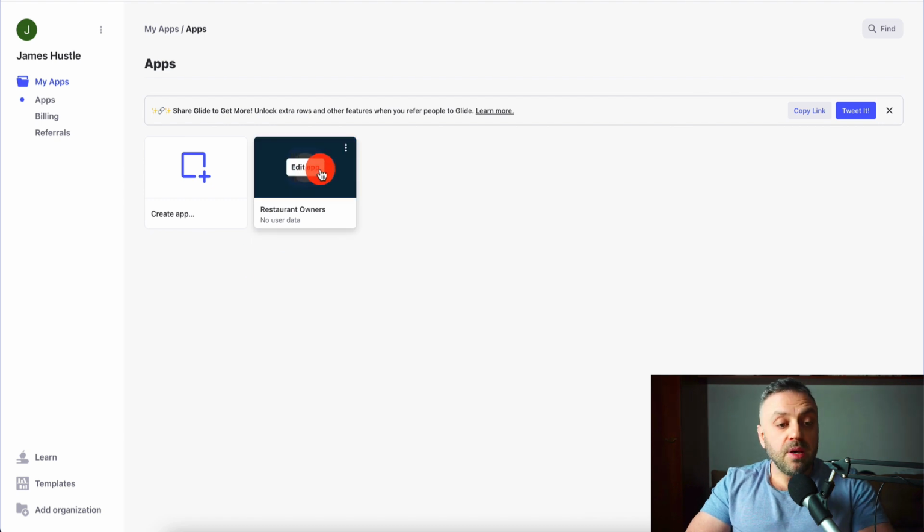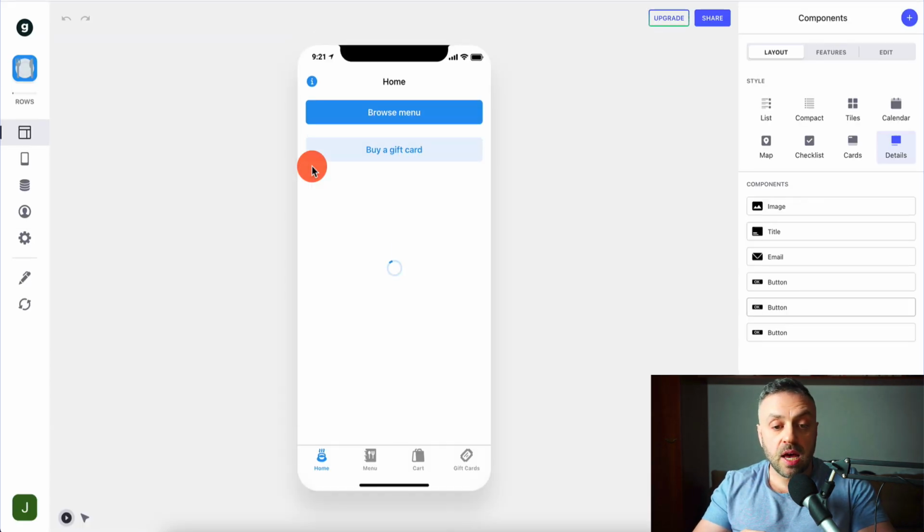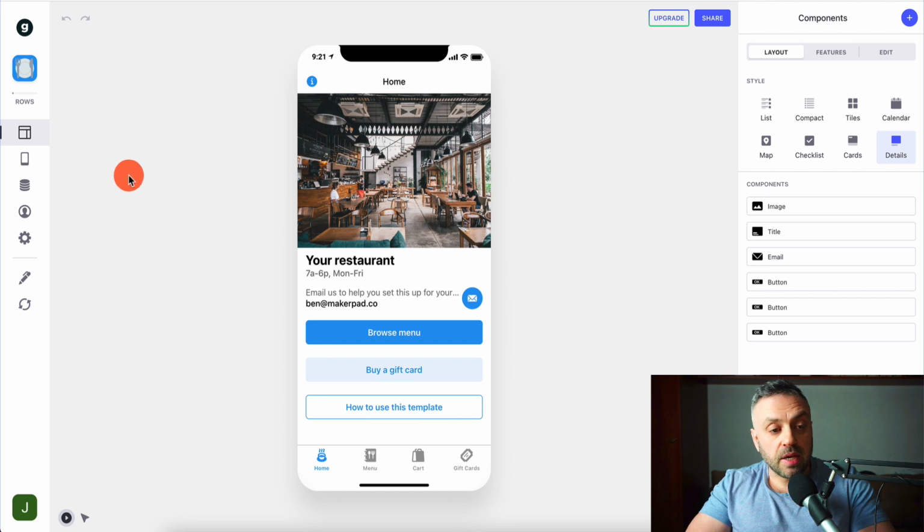And so I basically went out and I built a simple app. This is basically for restaurant owners. So we're going to go ahead and open this app and you can get an idea of what it looks like. And so here's the basic app. This is what it looks like.